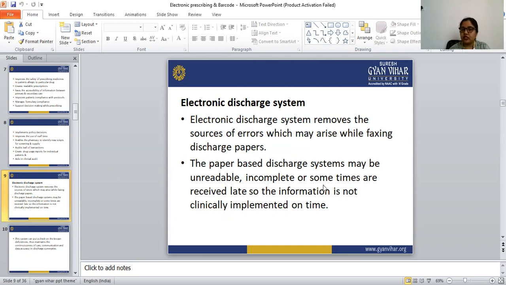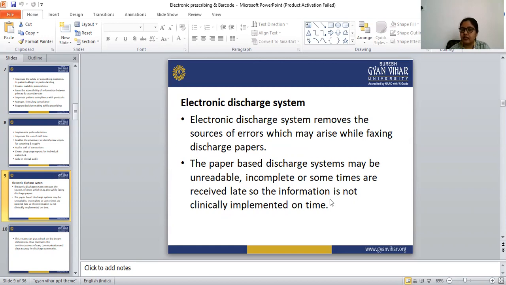The paper-based discharge system may be unreadable, incomplete, or sometimes received late, so that information is not clinically implemented on time. A paper-based discharge system means a hard copy of the discharge summary that may be handwritten, so it may be unreadable or incomplete, or sometimes received late.